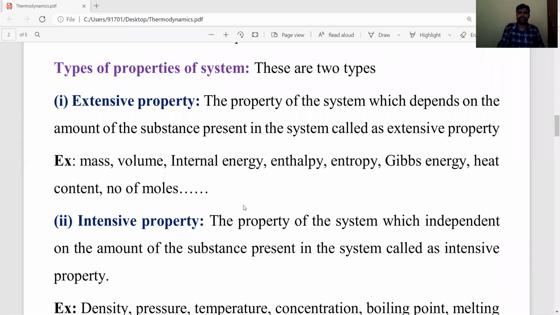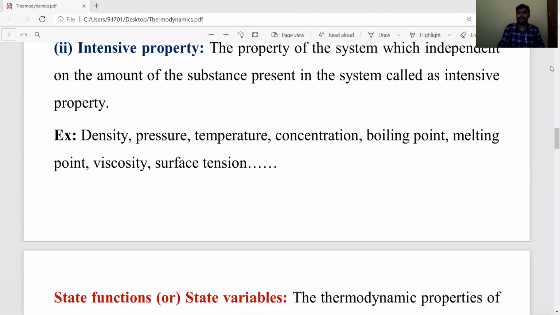Let's see examples of intensive properties: density, pressure, temperature, concentration, boiling point, melting point, viscosity, and surface tension. Think about density.